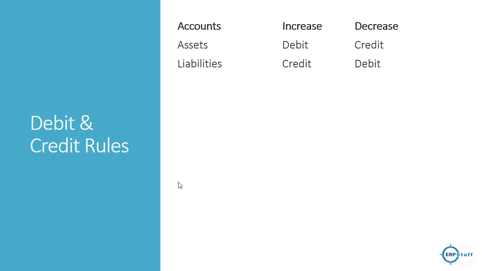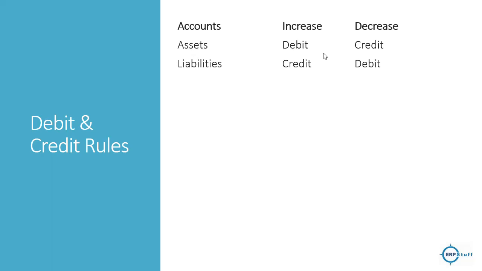Okay, liabilities. Now, if liability is increasing, it will be credit, increase is credit and decrease is debit.